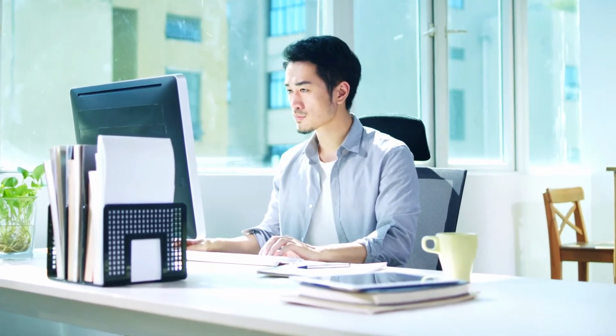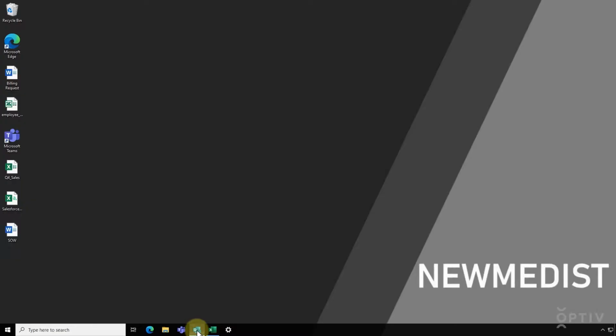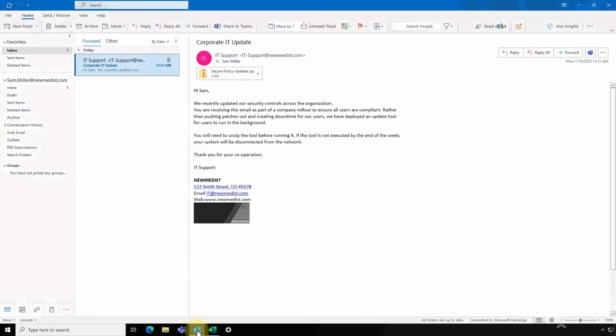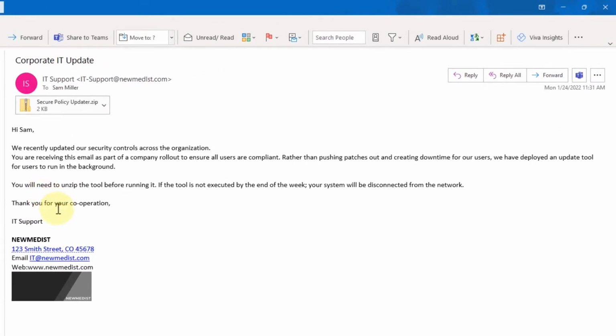Sam Miller is a new employee that works in the HR department at New Medist. Like most of us, Sam logs into his company computer and checks his email. He sees a new email that he believes is from the New Medist IT department asking him to install a security update on his computer.